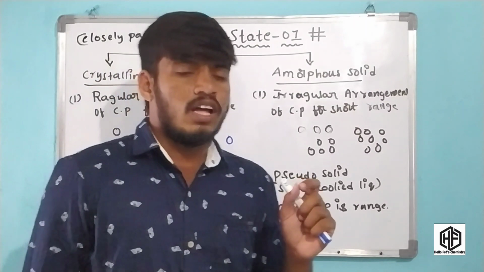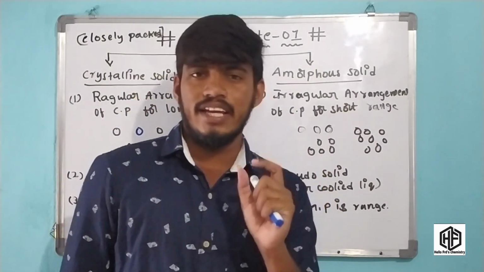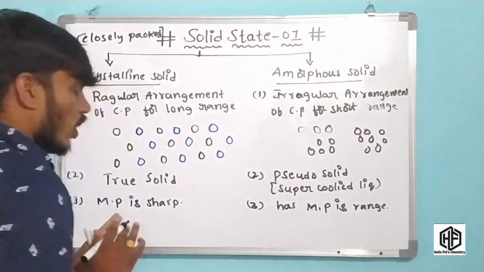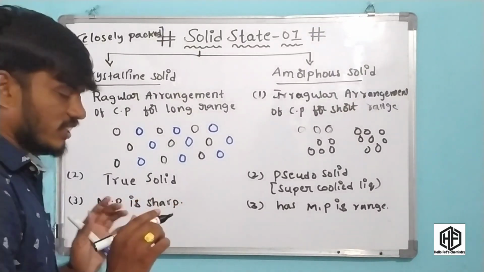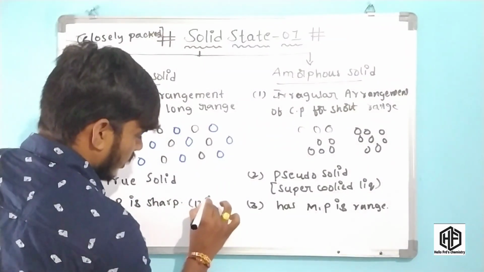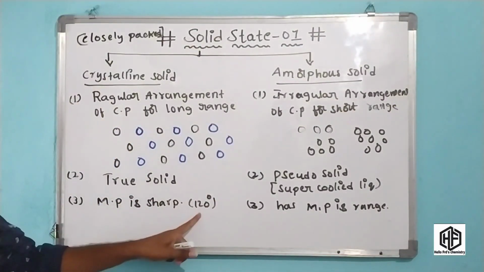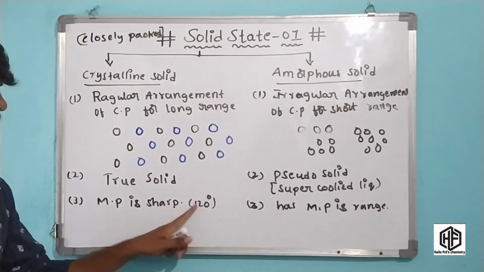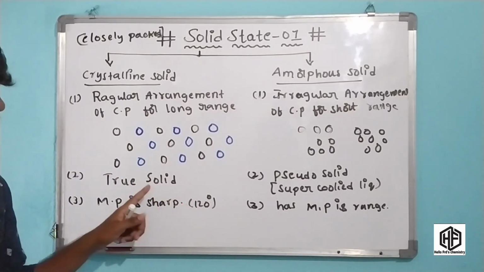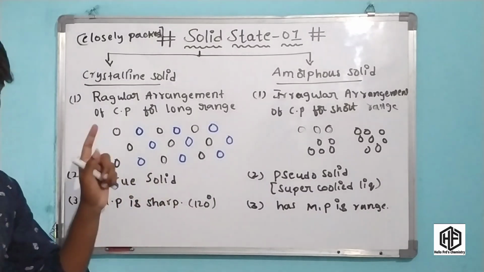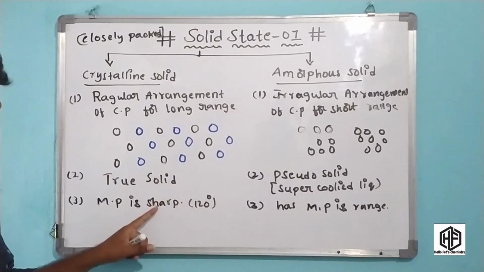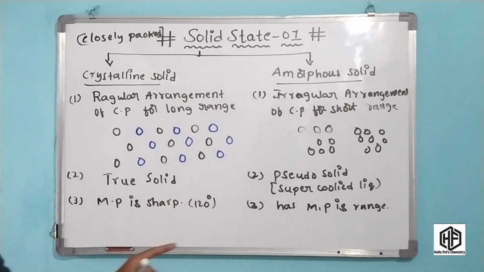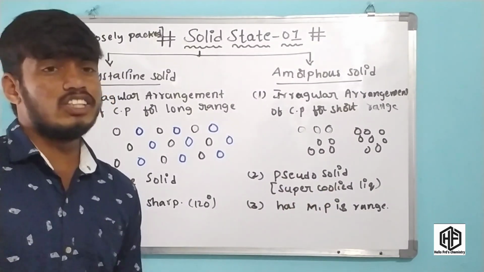For example, when the substance reaches 120 degrees, the substance is totally converted to the gaseous state. It means at a fixed 120 degrees, the melting point, the solid is converted. This is called a sharp melting point. But in the other case, there is a range of melting point.